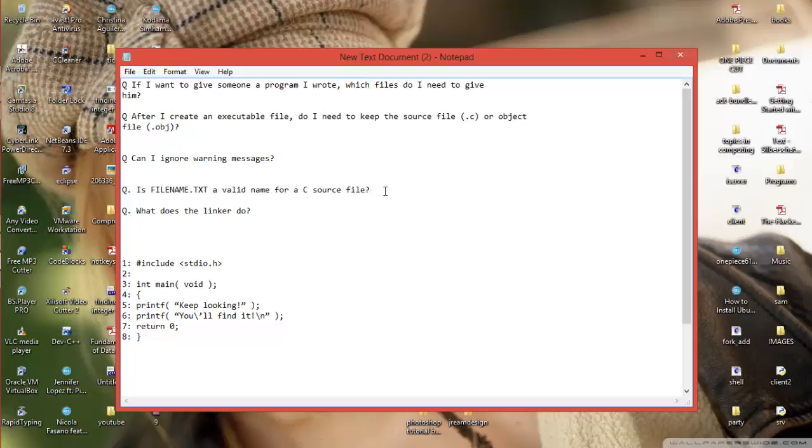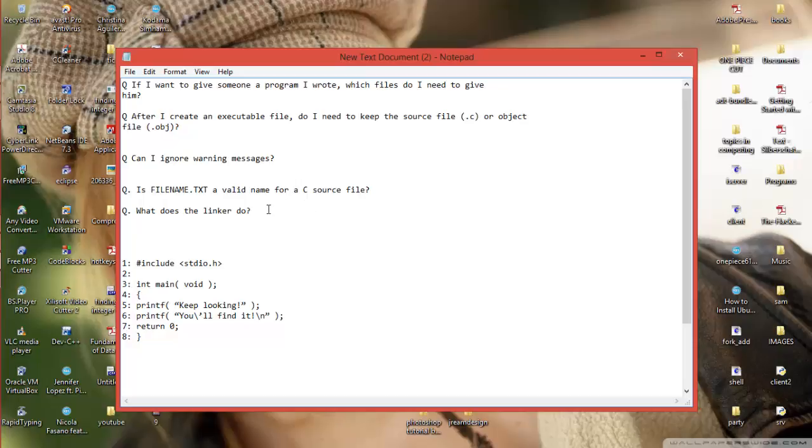Think about it for a second. Is it? Because I told you guys that you have to give a .cpp extension, right in the first question. So, what do you think? Is it valid? Yeah, of course it's valid. It works. But I mean, it's kind of good to give the .cpp extension.